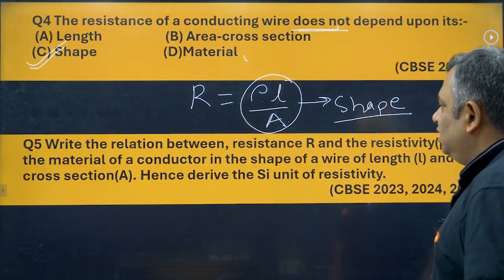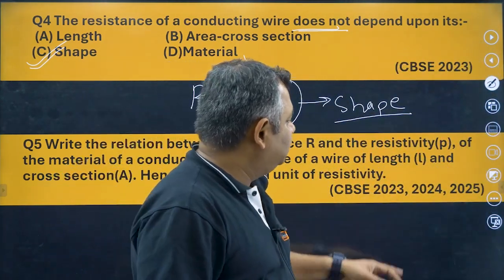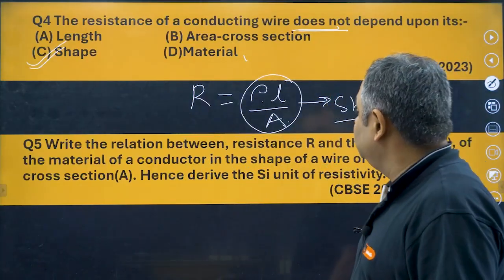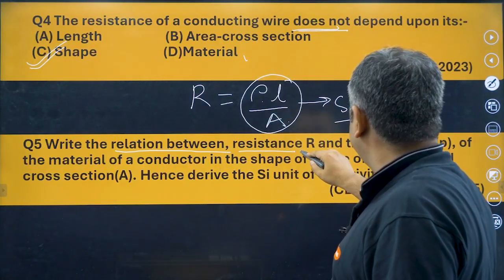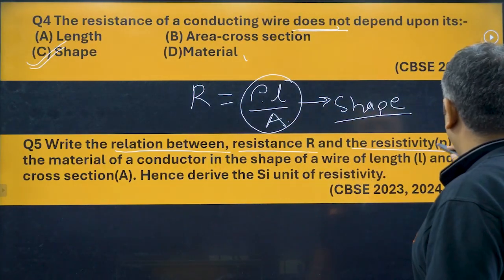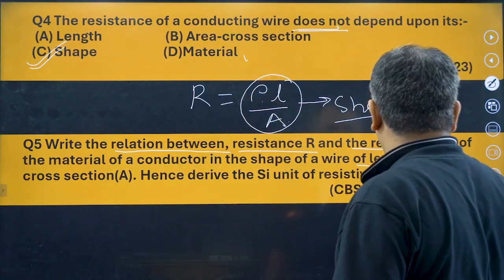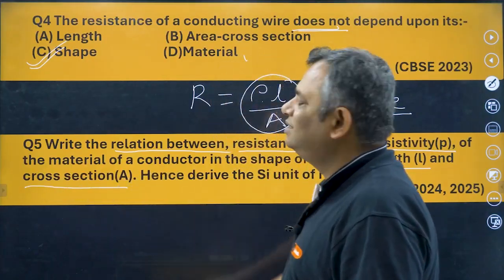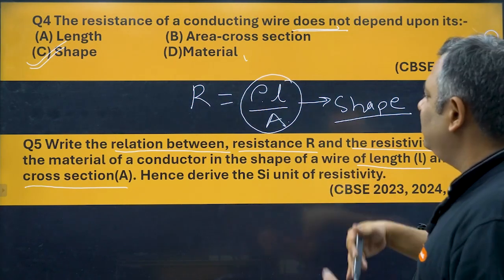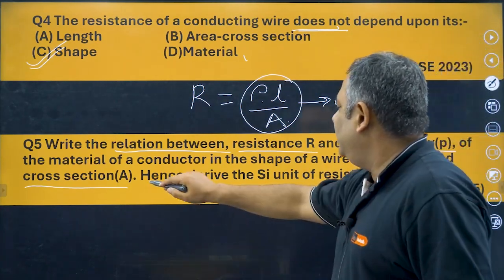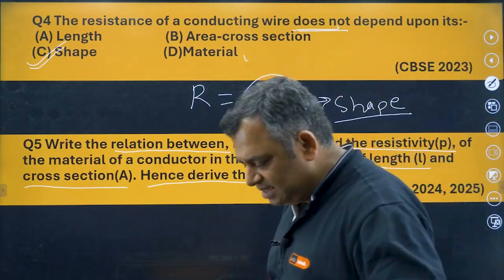Okay. Now see, the next question that came in 3 years continuously, 2023, 2024, 2025, which says: write the relation between resistance R and the resistivity rho of the material of a conductor in the shape of a wire of length L and area of cross section A, and hence derive the SI unit of resistivity. Simple, easy peasy, lemon squeezy.